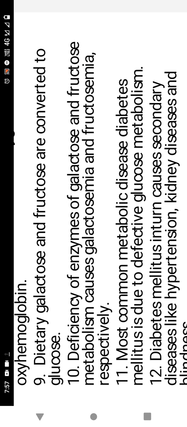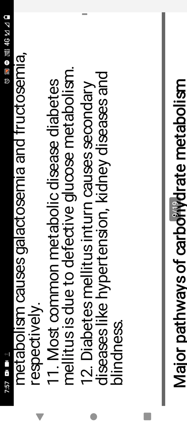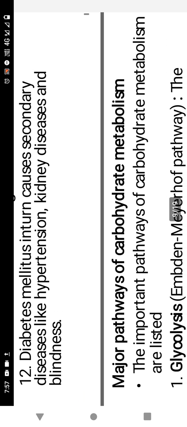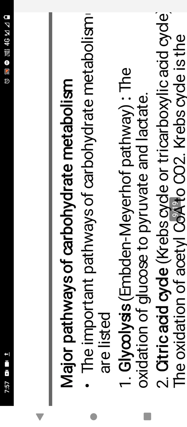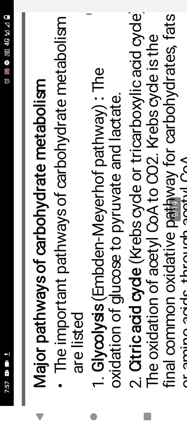The most common metabolic disease, diabetes mellitus, a familiar disease, is due to defective glucose metabolism. Diabetes mellitus in turn causes secondary diseases like hypertension, kidney diseases, and blindness. Now we see the major pathways of carbohydrate metabolism. First, glycolysis, which is shortly defined as the oxidation of glucose to pyruvate and lactate with a series of reactions.